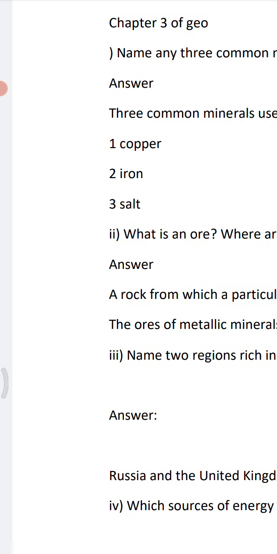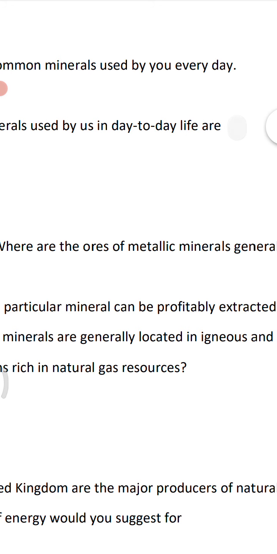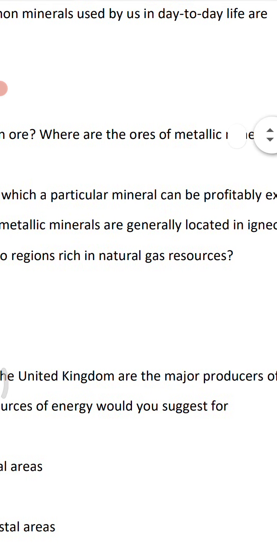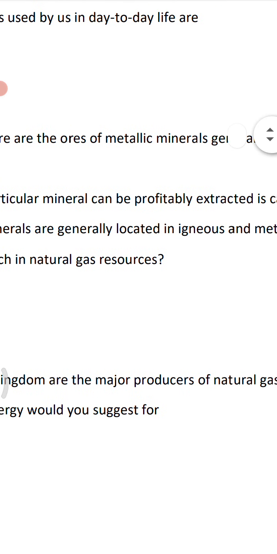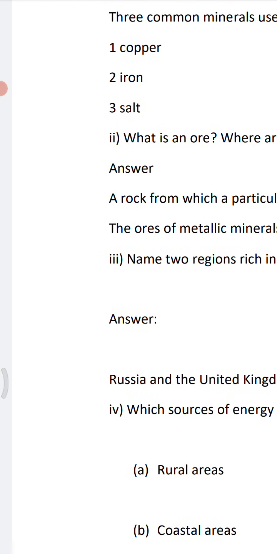Okay, next point of the question: where are the ores of metallic minerals generally found or located? The ores of metallic minerals are generally located in igneous and metamorphic rocks. So this is the answer of the second part.